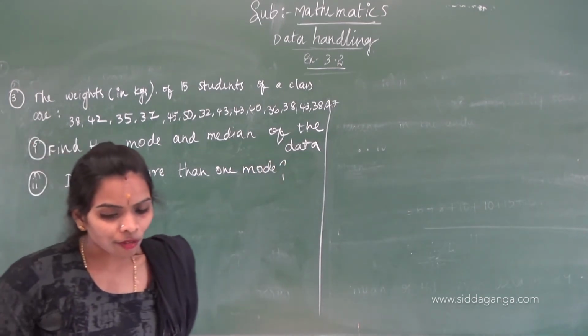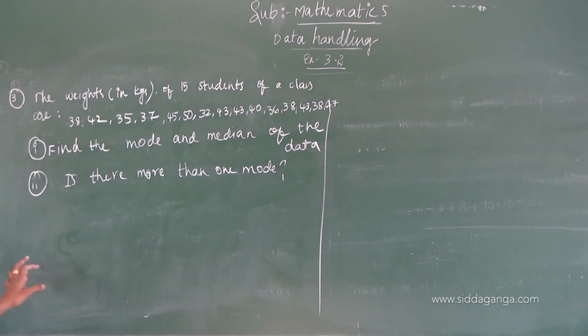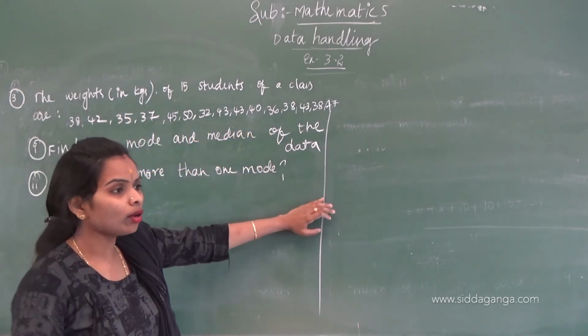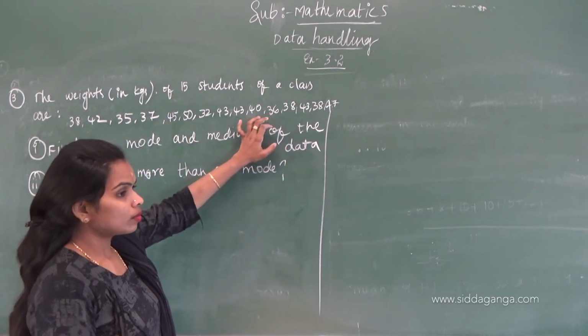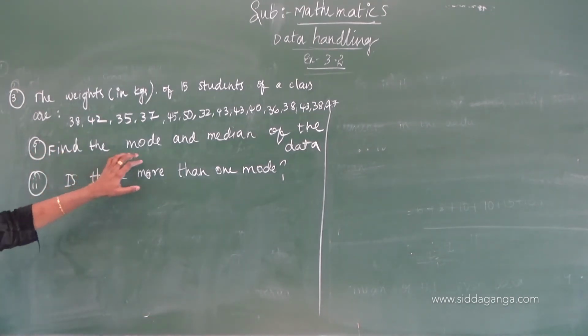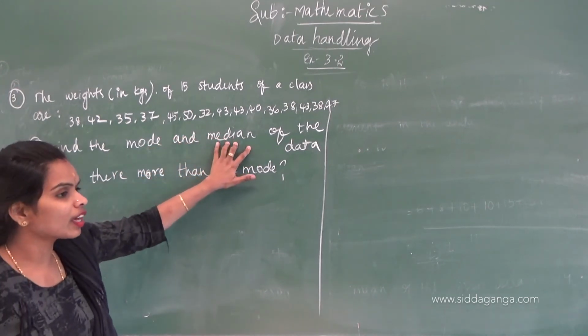Here, using the given information, we have to find the mode and median of the given data.